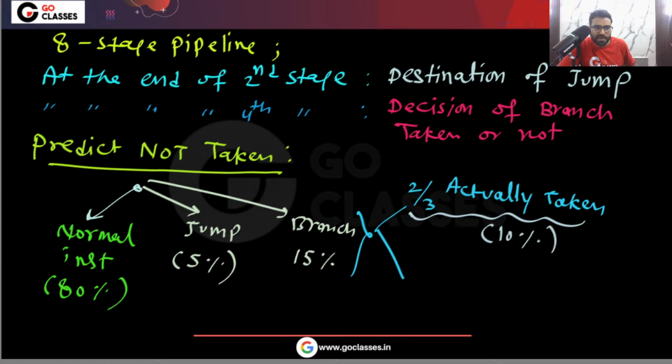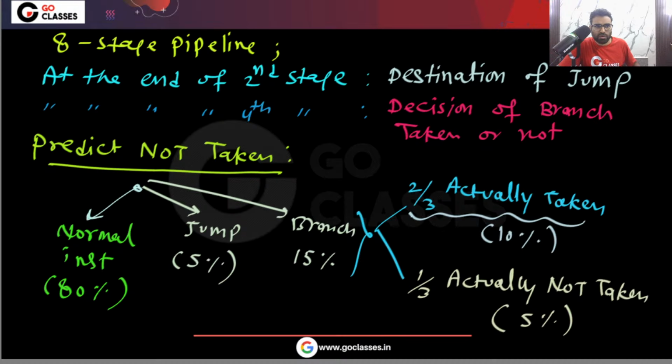And 1 by 3 are actually not taken, so that is again 5% actually not taken. Okay, and now you can easily solve this question.